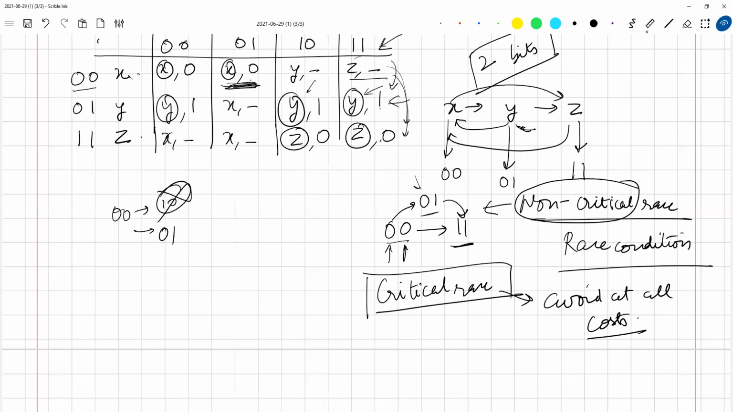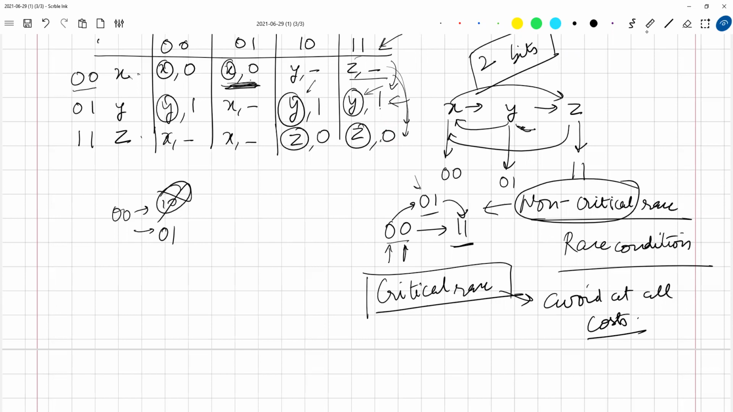In the previous case, I'll go back to that in a moment. Critical races have to be avoided at all costs because they give you real world errors. When you are at state X and the initial input is 0 1, when you apply 1 1, where do you want to go? You want to go to state Z, not at Y. And your output should be 0, it should not be 1. So everything is going wrong in this circuit if you allow this critical race to be present over here.